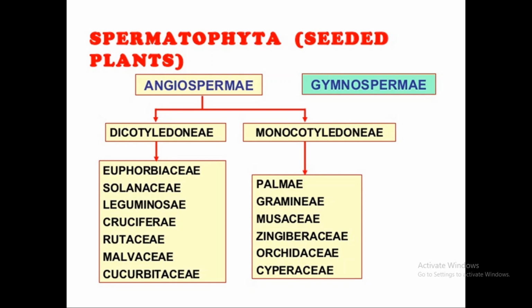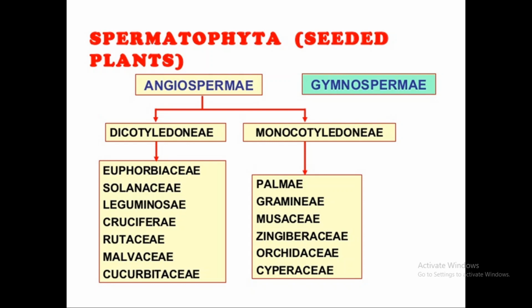We can discuss dicotyledons. Many families are included in dicotyledons, like Cruciferae, Malvaceae, Euphorbiaceae, Solanaceae, Leguminosae, Rutaceae, Cucurbitaceae, Asteraceae and Compositae.